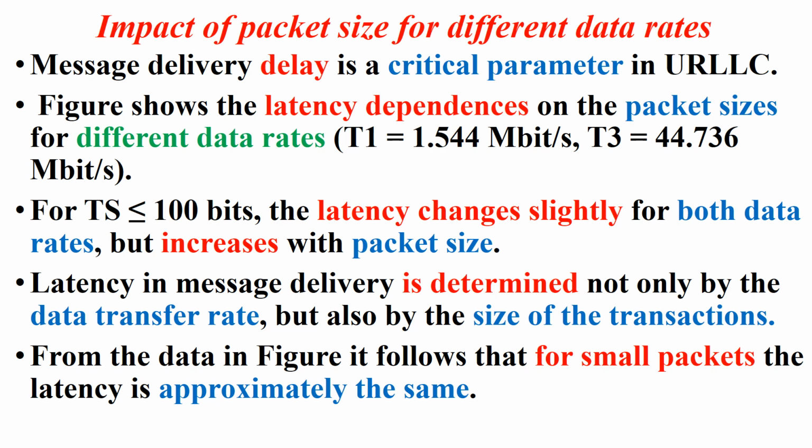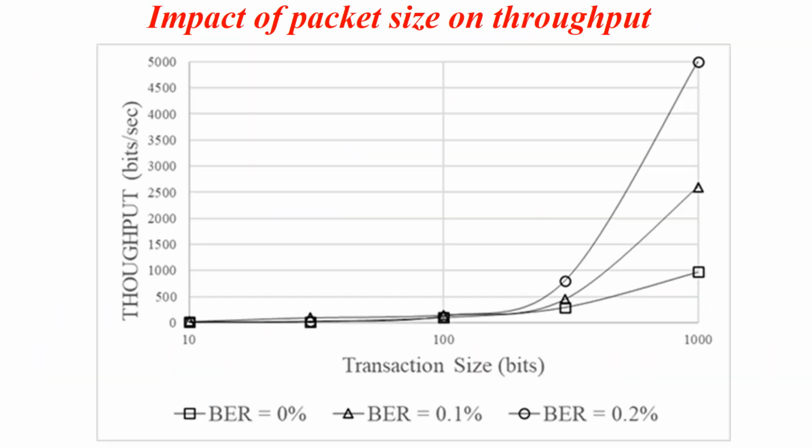is 44.7 megabits per second. For transaction sizes less than 100 bits, the latency changes slightly for both data rates and increases with packet size. Latency in message delivery is determined not only by the data transfer rate, but also by the size of transactions. From the data in figure, it follows that for small packets the latency is approximately the same.